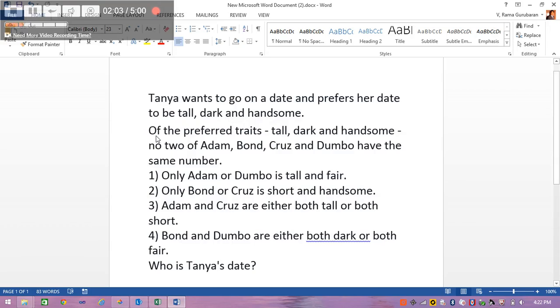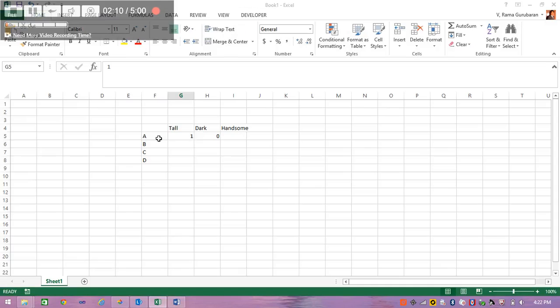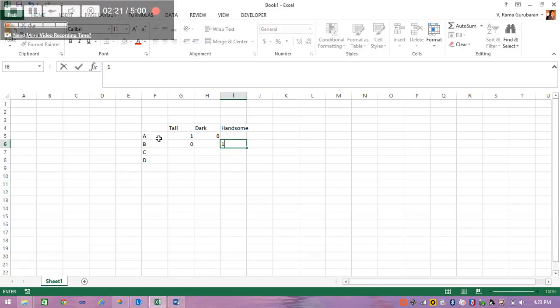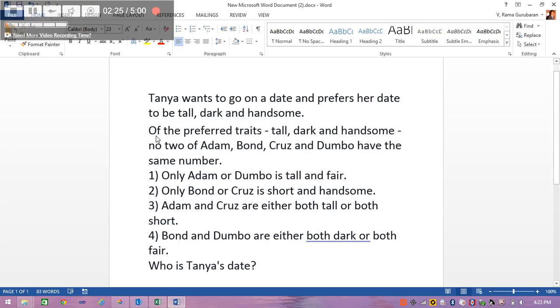And only Bond or Cruz is short and handsome. So even here, we'll assume that Bond is short and handsome. As Bond is short, for the tall we'll have 0, and for the handsomeness we'll have 1. And as for the dark part, we don't have data as of now.